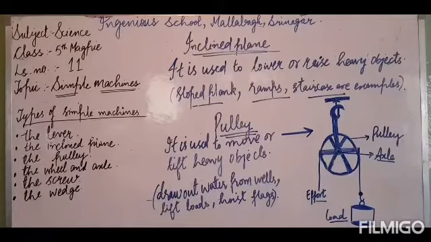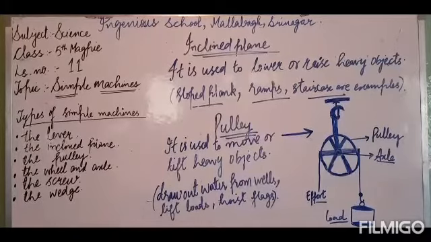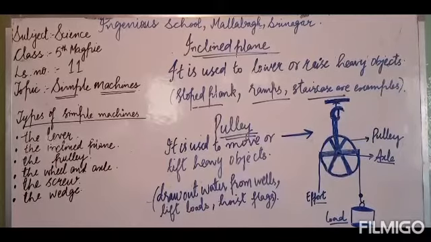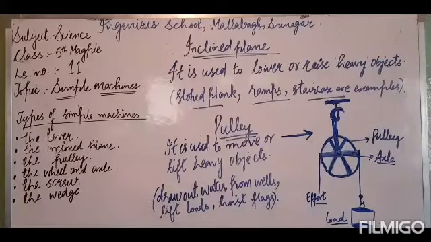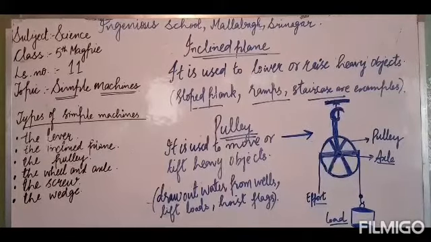Ramps are also built in hospitals, isn't it? They are used to transport patients on stretchers or on wheelchairs. A staircase is also an example of an inclined plane. We use a staircase to move up and down in the building, isn't it? So that is also an example of an inclined plane.